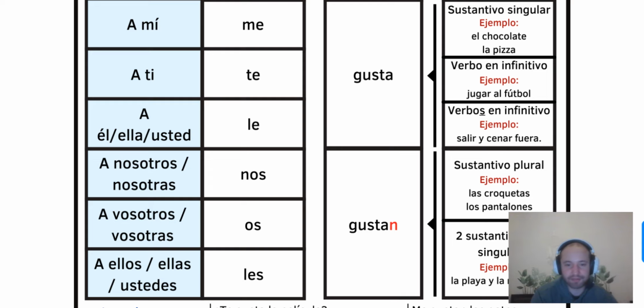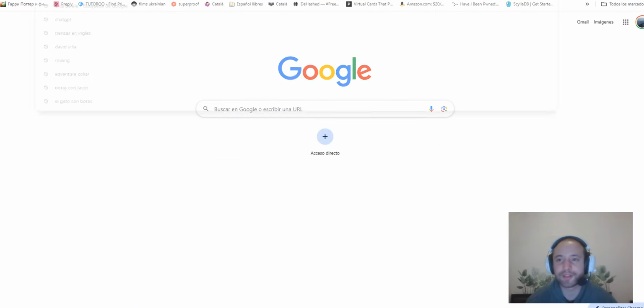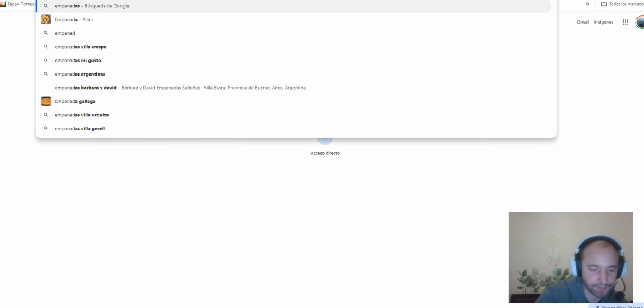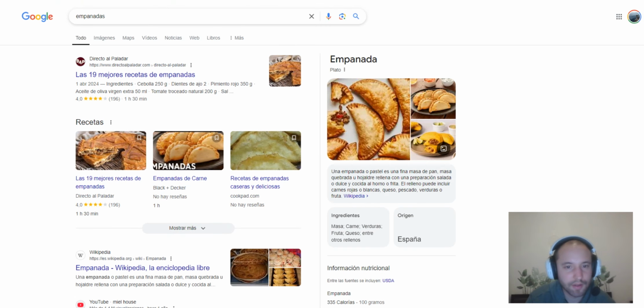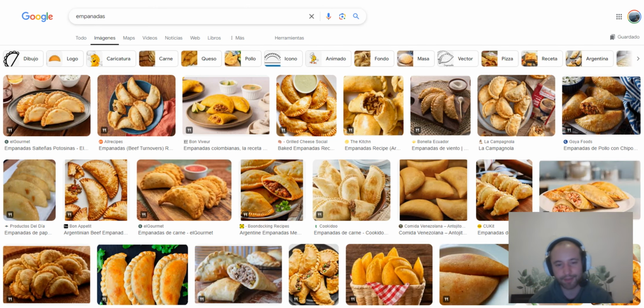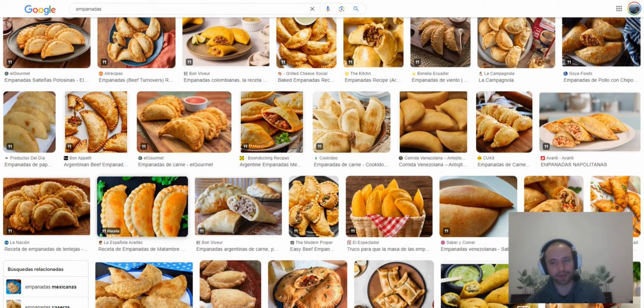"Les gustan las empanadas." Empanadas is a kind of food typical in Argentina and Uruguay. It's this, empanadas. This one is really, really good. In every country they have something similar, but it's almost never the same. It's very tasty, and depending on the country they will have a different taste.